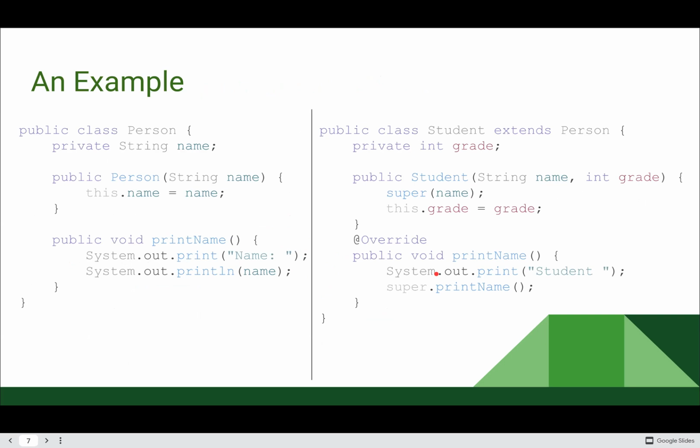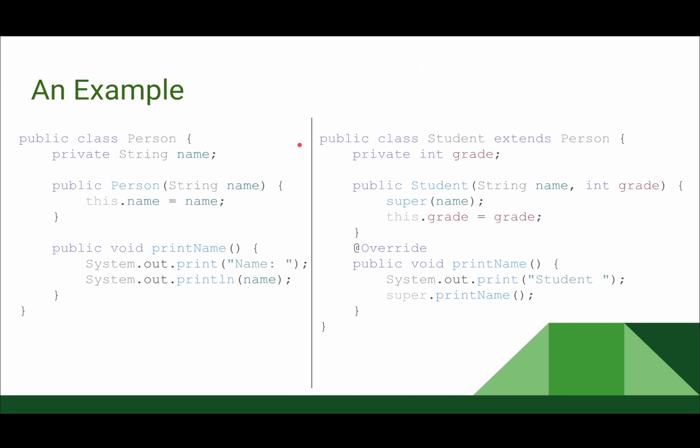So let's look at a slightly more in-depth example to get a better idea of how this is all going to work. I have two different classes, Person and Student. I've slimmed them down a little bit. Person just has a name, Student just has a grade. We've gotten rid of some of the other extraneous pieces of information. Our Person constructor fills in the name variable, and it has a method called printName, where we print the word name and we print the value of the person's name.